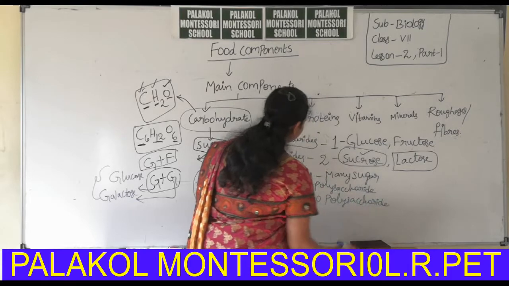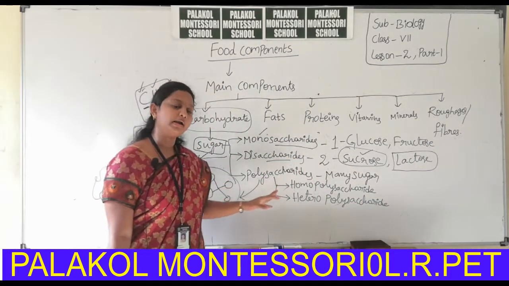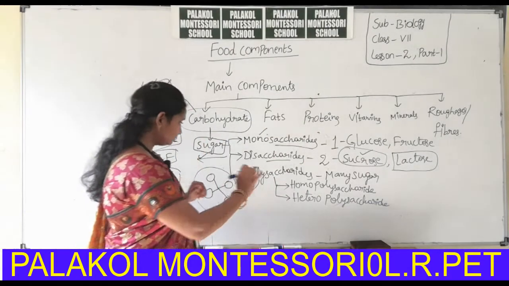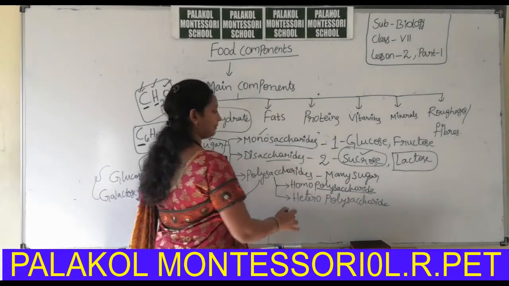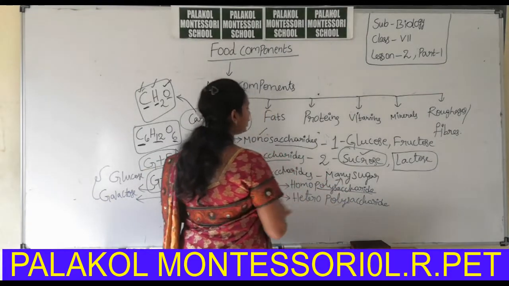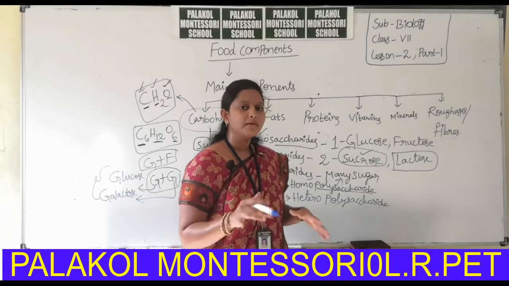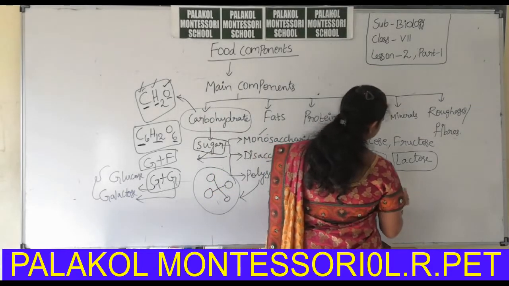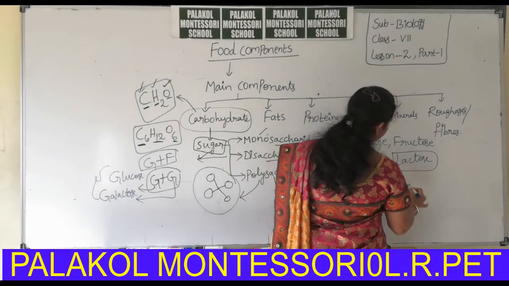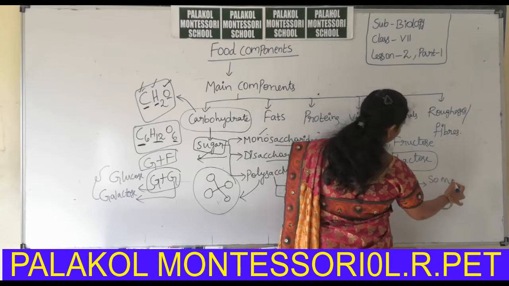Is it clear? Why are these categorized again into homo and hetero? Because if the polysaccharide is made up of many sugar molecules and all the sugar molecules are the same, it is a homopolysaccharide. For example, take starch. Starch is a polysaccharide. It is composed of many glucose molecules.